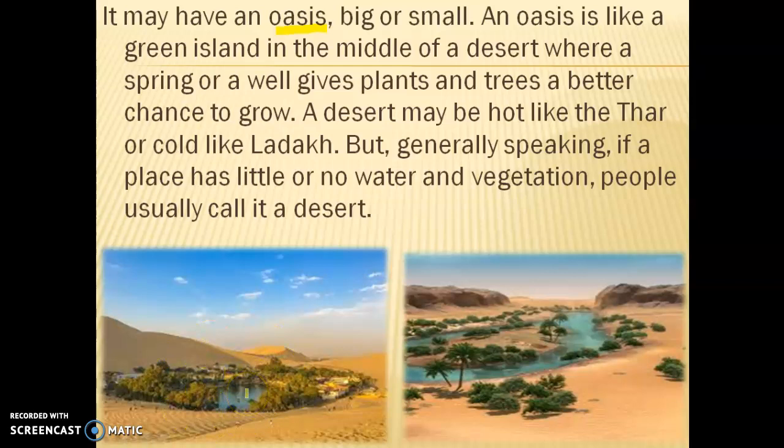Oasis means a green island in the middle of the desert where there are lots of plants, trees, and even some water available. In one picture there is a small oasis, and in another you can see a bigger oasis.